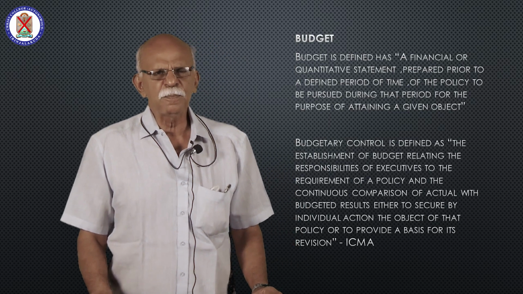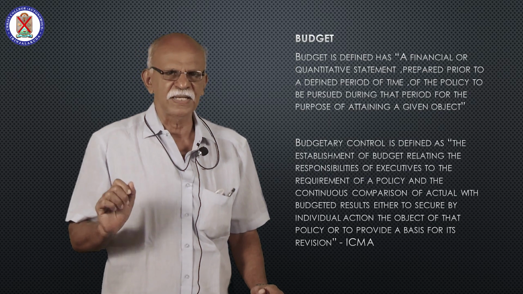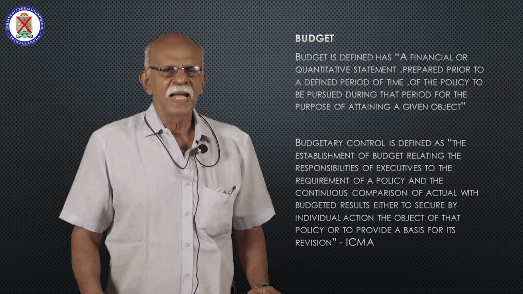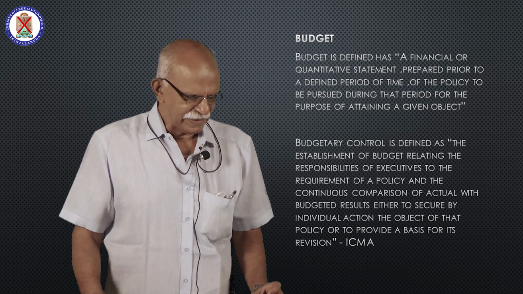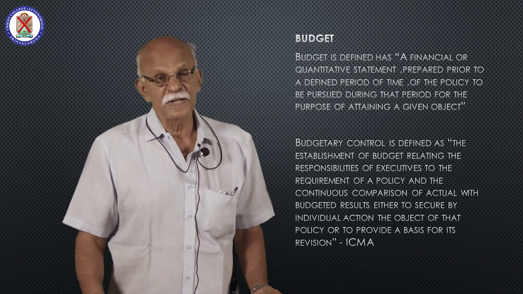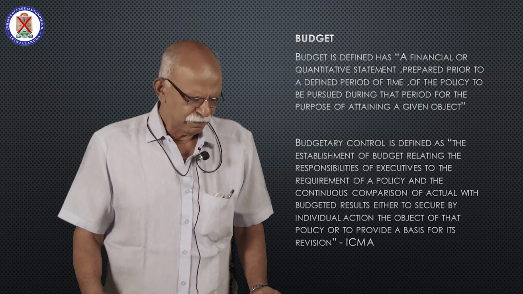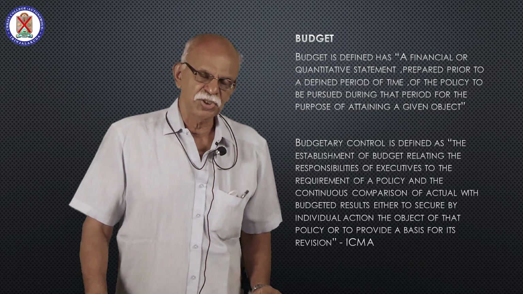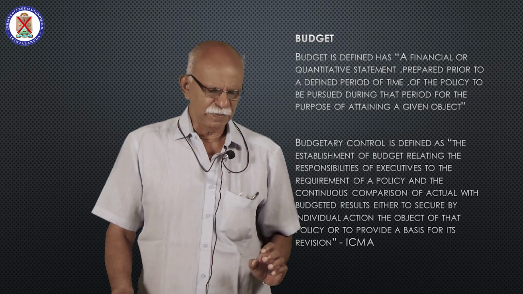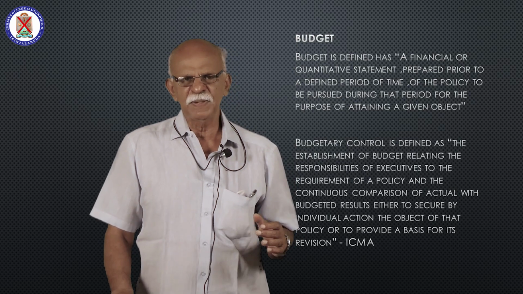The ultimate aim of preparing a budget is to achieve a given objective. There is an objective, and that objective is to be achieved. That is the purpose of preparing the budget. Then another important point is that budget is to be approved by the management before implementation. So these are the different features of a budget, and I shall repeat it once more.